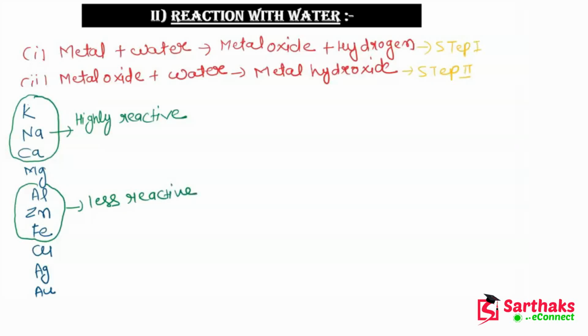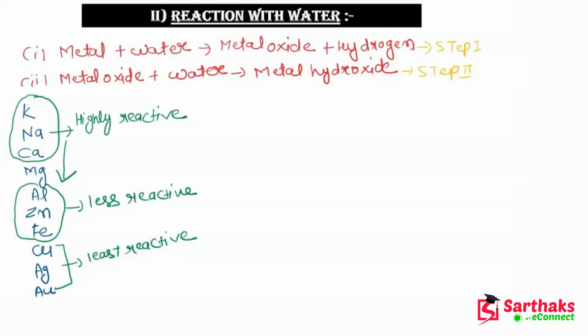And copper, silver and gold, these are least reactive. So you can say that potassium and sodium are highly reactive, and as you go down, the reactivity of the metals starts decreasing. So gold is the least reactive. I hope guys this reactivity series is clear to you.